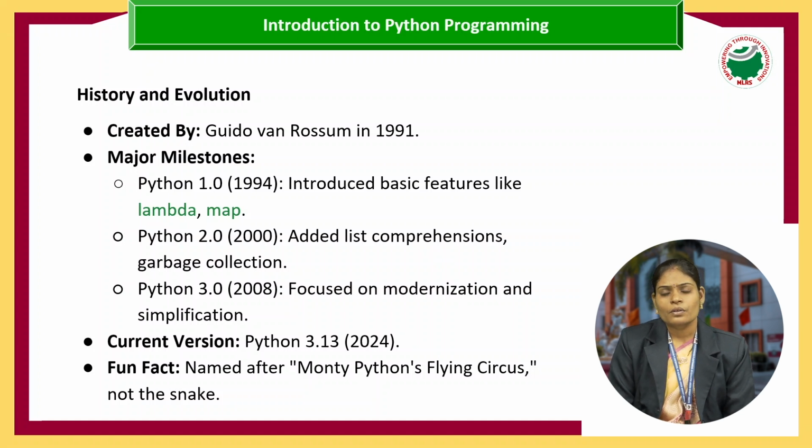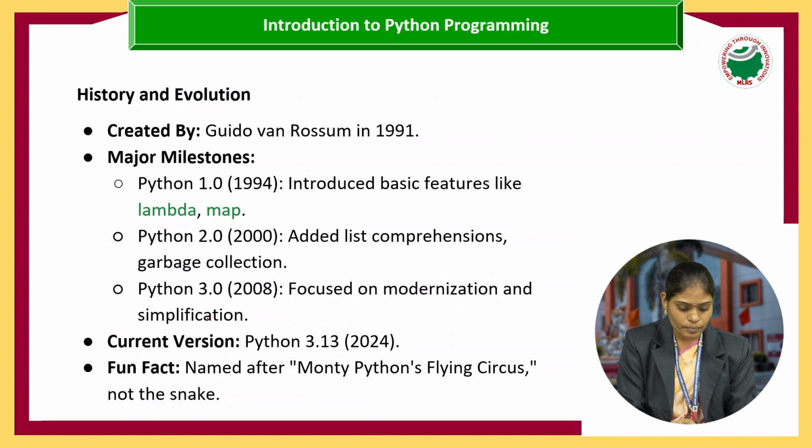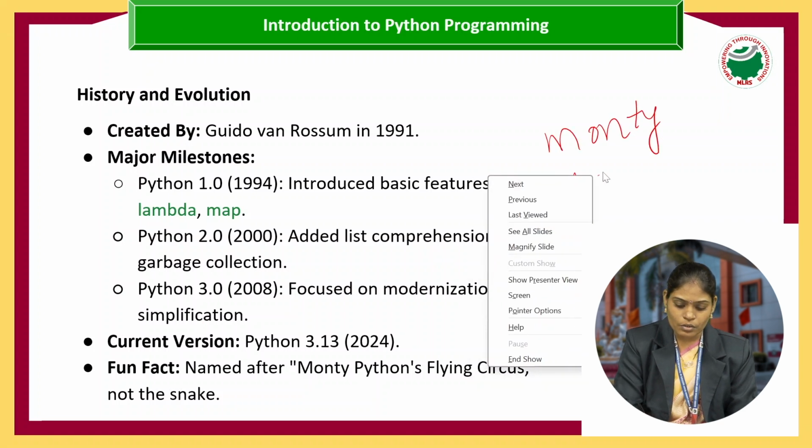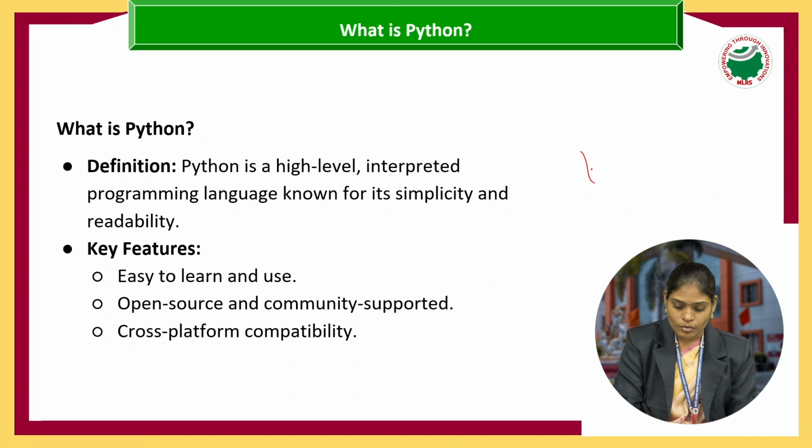And second, why the name Python? Why did he choose the name Python? Because the author, the inventor, was a fan of a comedy show called Monty Python's Flying Circus.